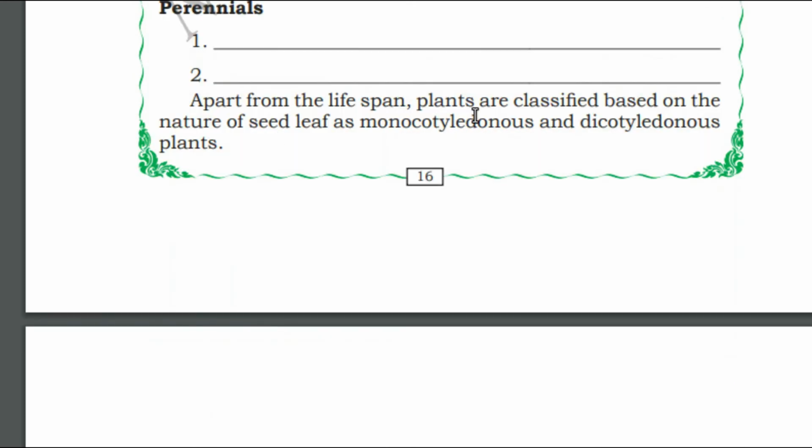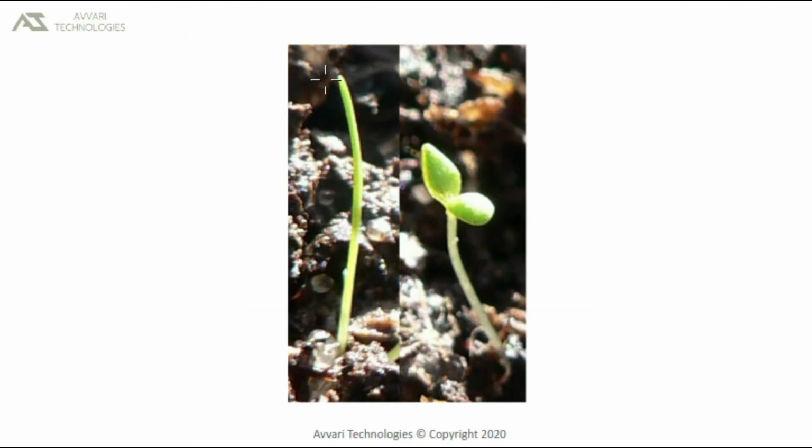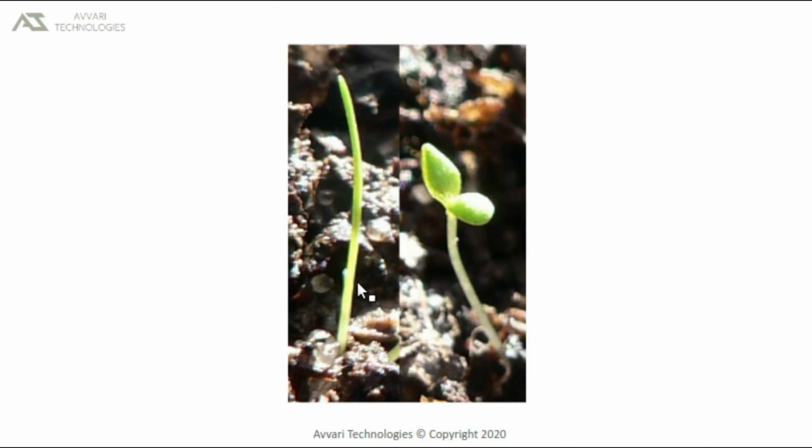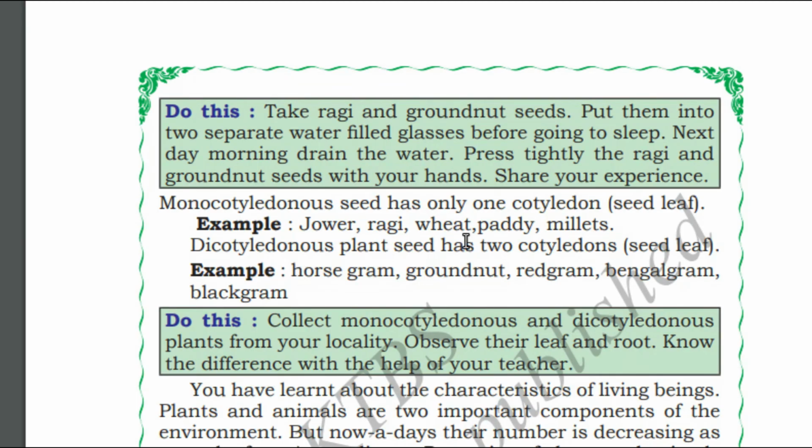Apart from lifespan, plants are classified based on the nature of the seed leaf as monocotyledonous and dicotyledonous. On the left hand side we can see an example of monocotyledons. On the right hand side we can see a plant which is an example of dicotyledons. A monocotyledon seed has only one cotyledon, only one seed leaf. And on the right hand side we can see an example of a dicotyledon, which has two seed leaves. Examples of dicotyledonous plants are horse gram, red gram and black gram, etc.